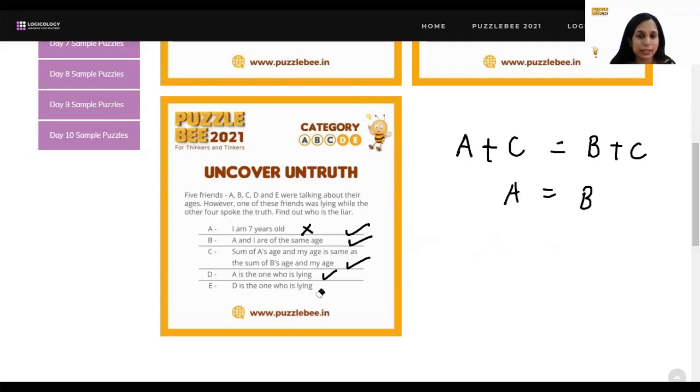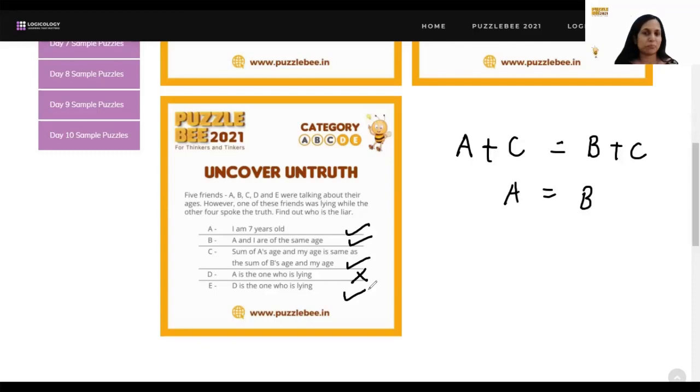So the correct answer, as we just discussed earlier, was D. B and C were already out of the picture. They were speaking the truth because they were speaking the same thing. Then we figured out that A was also speaking the truth because if we assumed A as the liar, then we had another liar. Okay. A and E were lying together in that case. Okay. And then we tried the next scenario wherein D was the liar and that turned out to be correct. Okay. So D was the one whose statement was not true. Okay. D was the liar and E was speaking the truth. Okay. So that's how you had to solve.